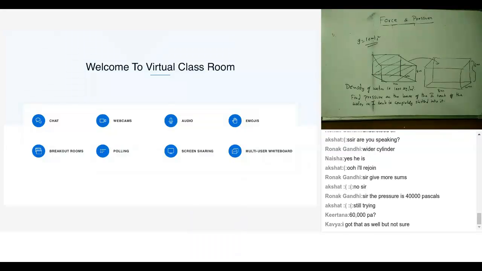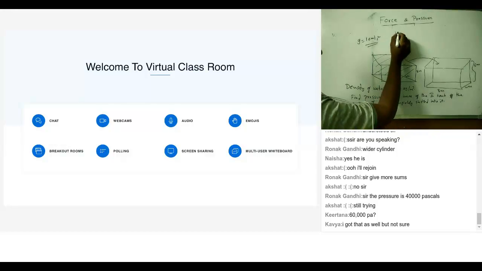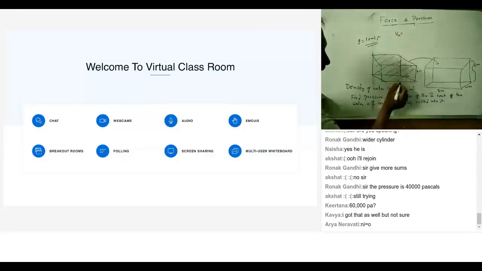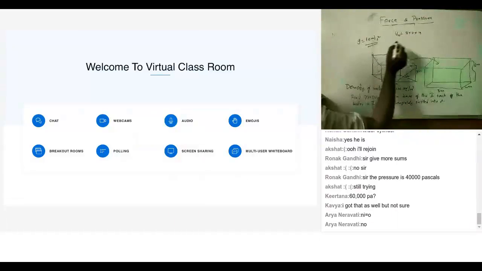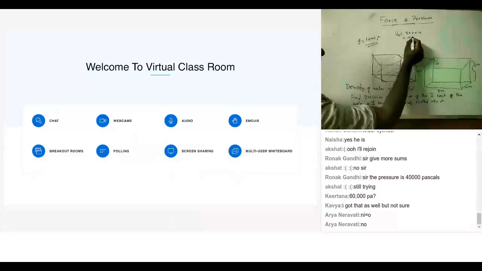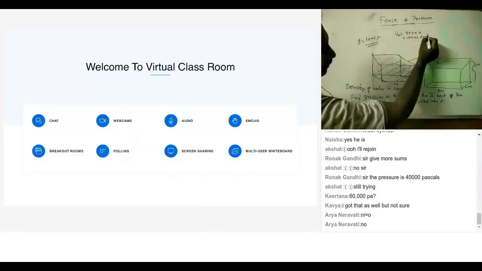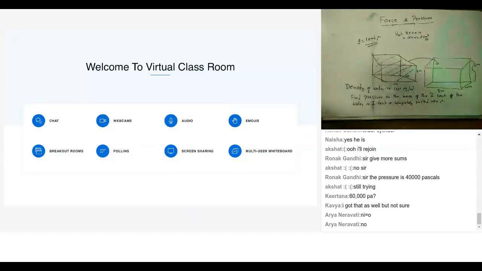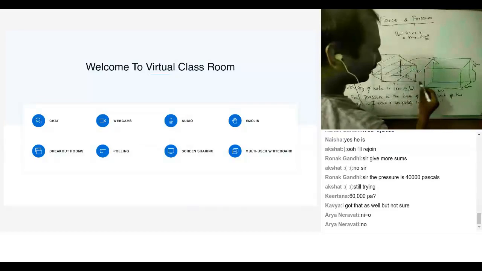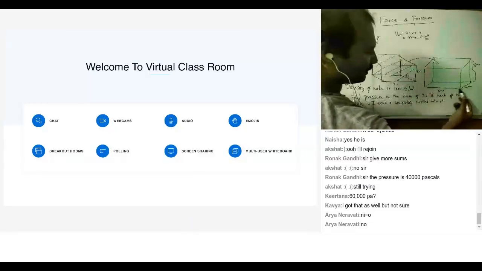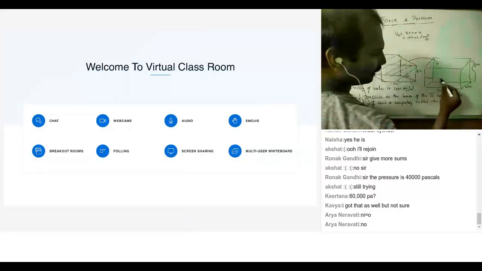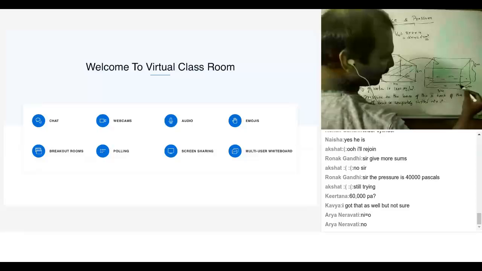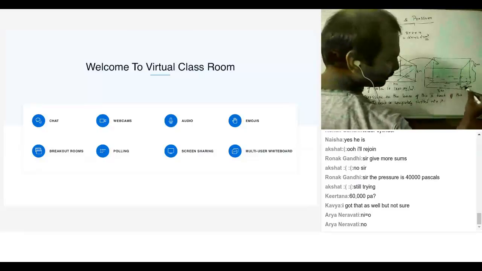Okay, let's see. Now, what is the volume of water? Volume of water is equal to 8 into 2 into 4. How much is that? 8 twos are 16, 16 into 4 is 64. That is 64 meters cube. Now see, here the area is more. So if I fill it, maybe the water will only be up to this height.